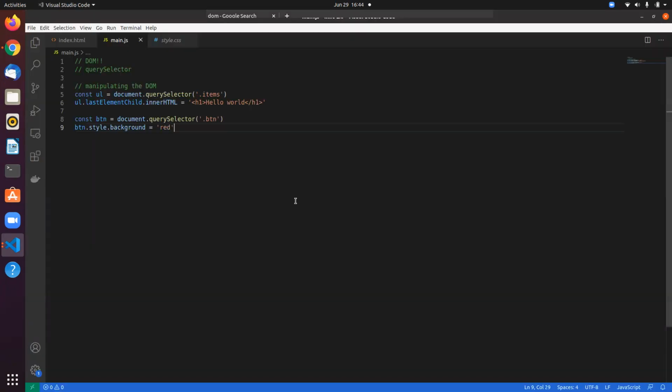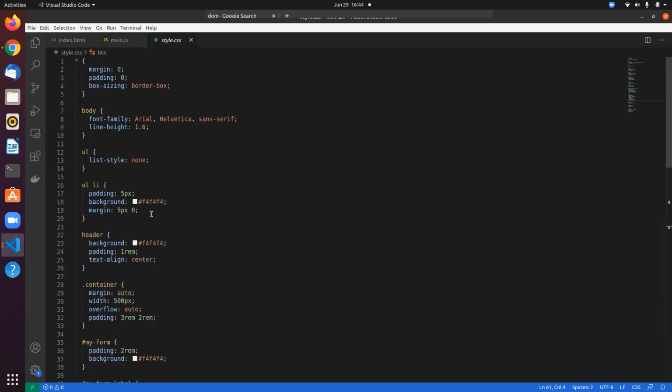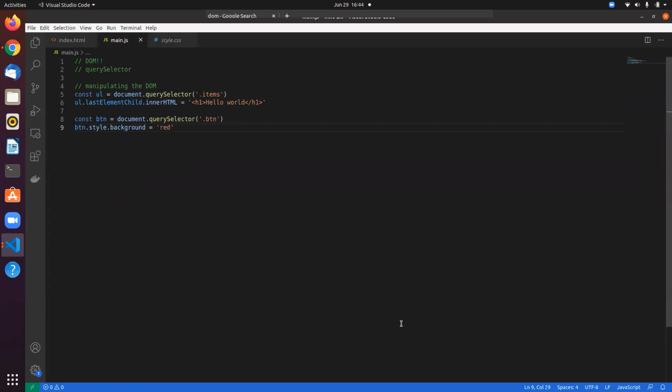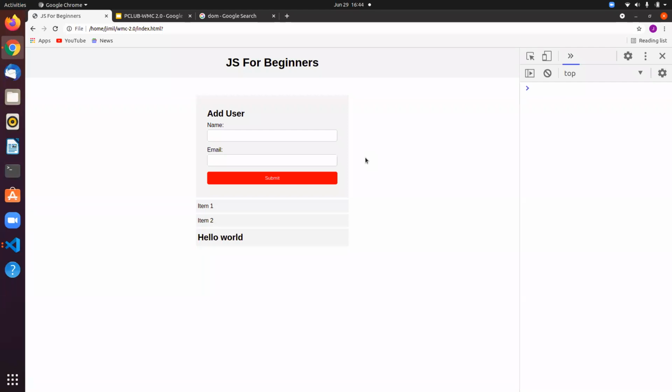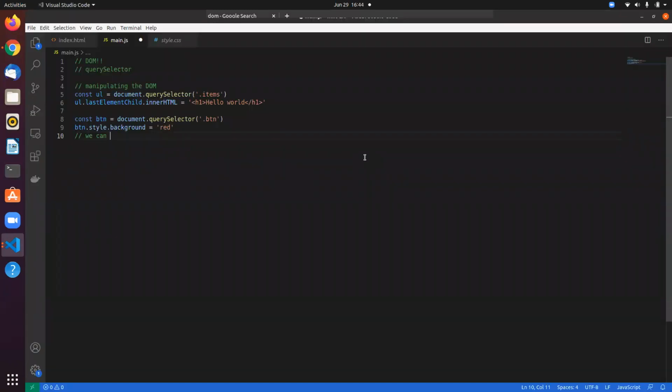You might be thinking, why this? I have a CSS file that can easily change the color. I can set styles through CSS. Why do you want to do this stuff using JavaScript? That is because we can have events and functions in JavaScript. What I mean by that is we can make this really interactive. If the user does something, we want to change the style. If the user does something else, we want to render some different HTML using innerHTML. We can easily do that, right?